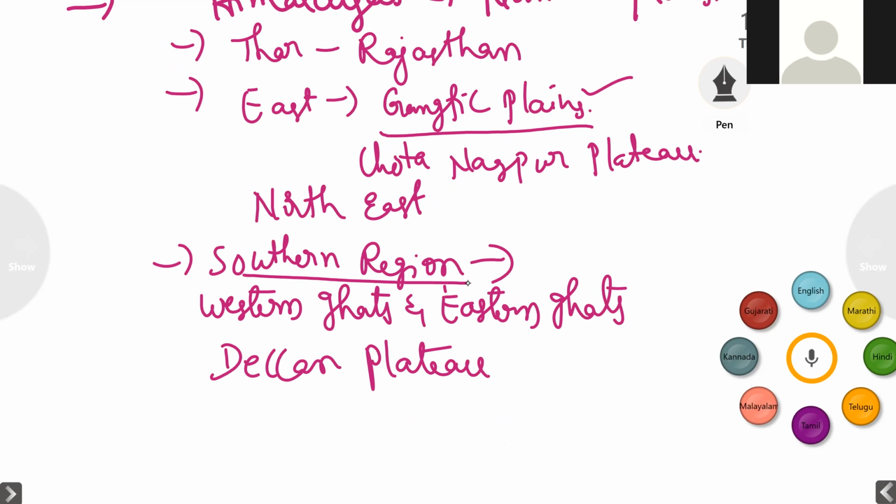The Indian mainland is politically divided into 28 states and 8 union territories. There are two island groups, one in the Bay of Bengal and one in the Arabian Sea. The list of 28 states and union territories is given in your textbook. If you want to check, you can check. So children, along with all these physical features, we have two groups of islands.